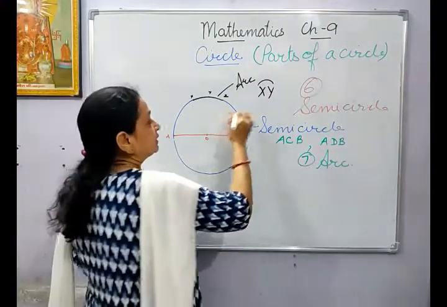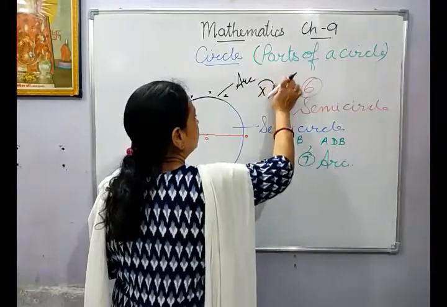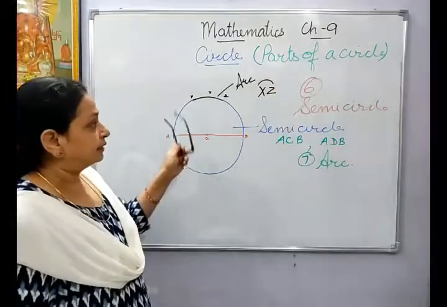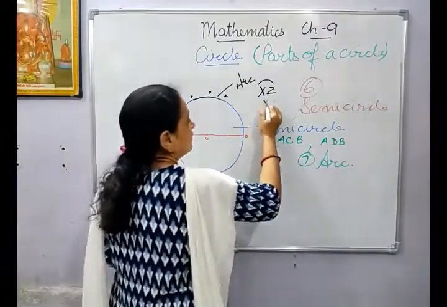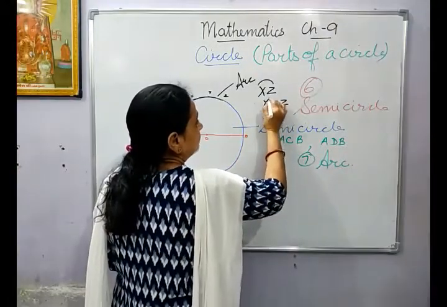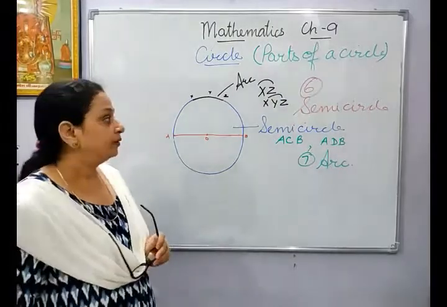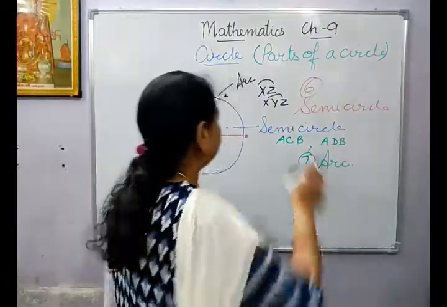Okay, you can also write it as XY. The endpoints we write down, X, Z is your arc. You can also write it as XYZ. This shows that it is an arc.